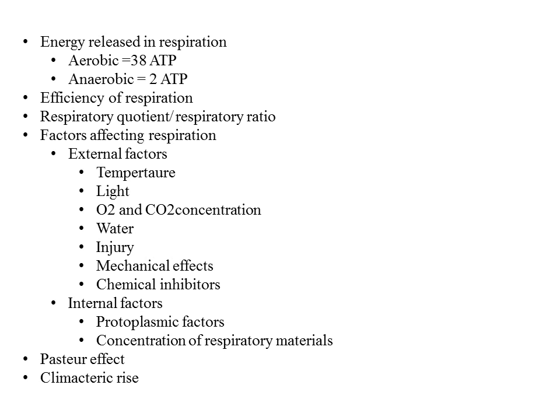And the concentration of respiratory material is an important factor: if the respiratory material, that is glucose or other cellular material helpful in respiration, is higher in concentration, then there will be more respiration rate.